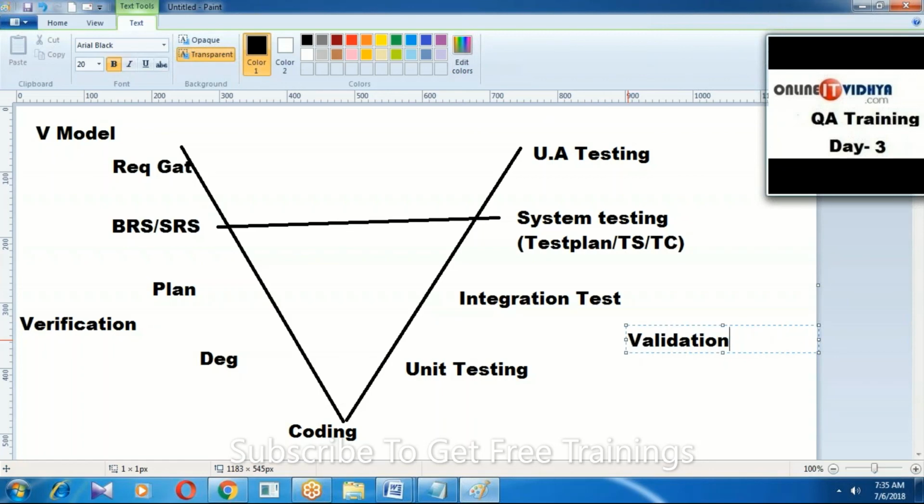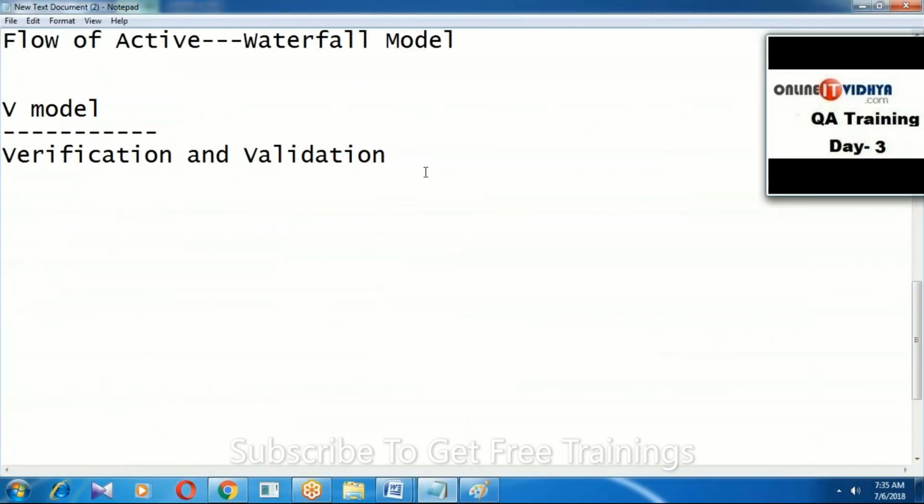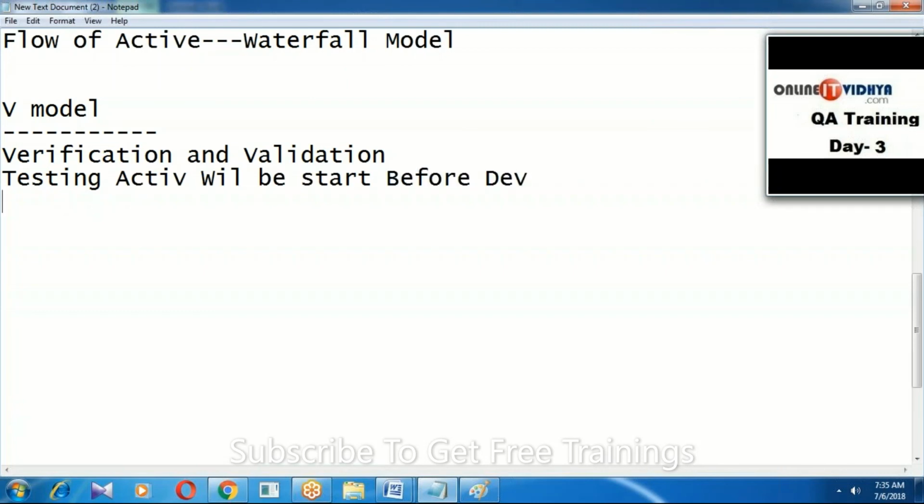Okay. What is V? Why is this model titled V? V stands for verification and validation. Let me write here. What is a V model? V stands for verification and validation. In this V model, testing activities will start before development. Are you clear my point?